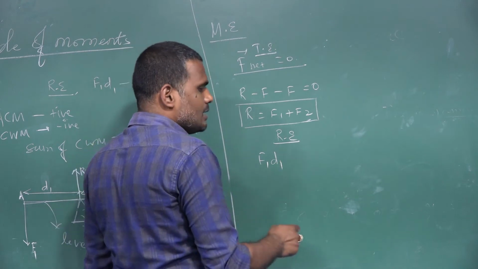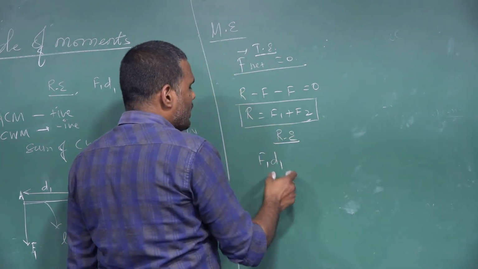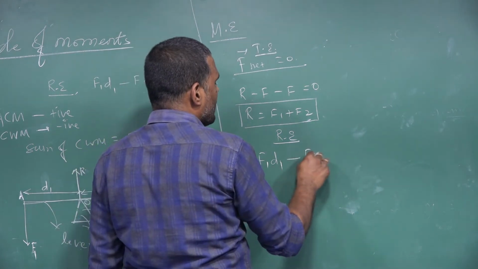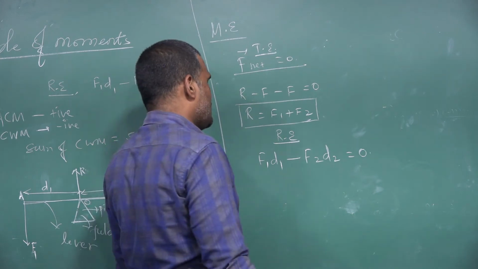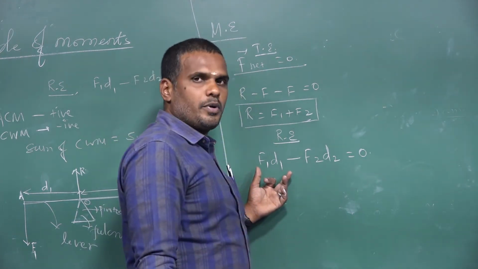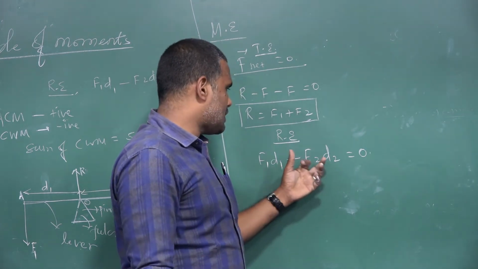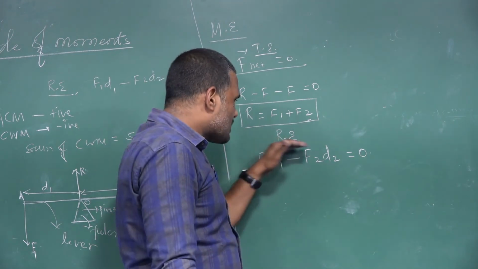D1 is the distance of the force F1 from the fulcrum. So F1 D1 minus F2 D2 is equal to 0. So the moment produced by the force F1 minus the moment produced by the force F2 must be equal to 0. How is this condition coming?